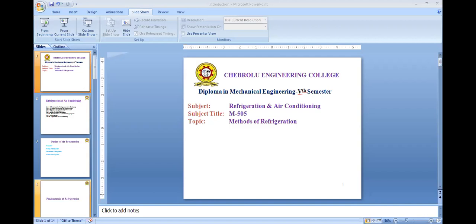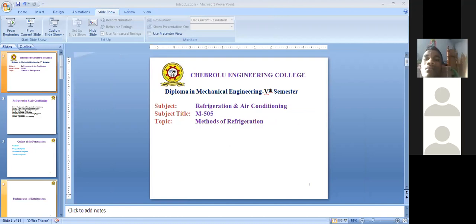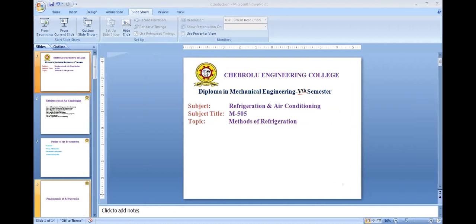And next, in 1748, mechanically cooled systems were used for refrigeration. And in 1834, a closed refrigeration system, that is the compression system, was used. And in 1844, air cycle refrigeration was used. And in 1859, the vapor absorption refrigeration system was used, in which an ammonia and water cycle is used for the absorption system.